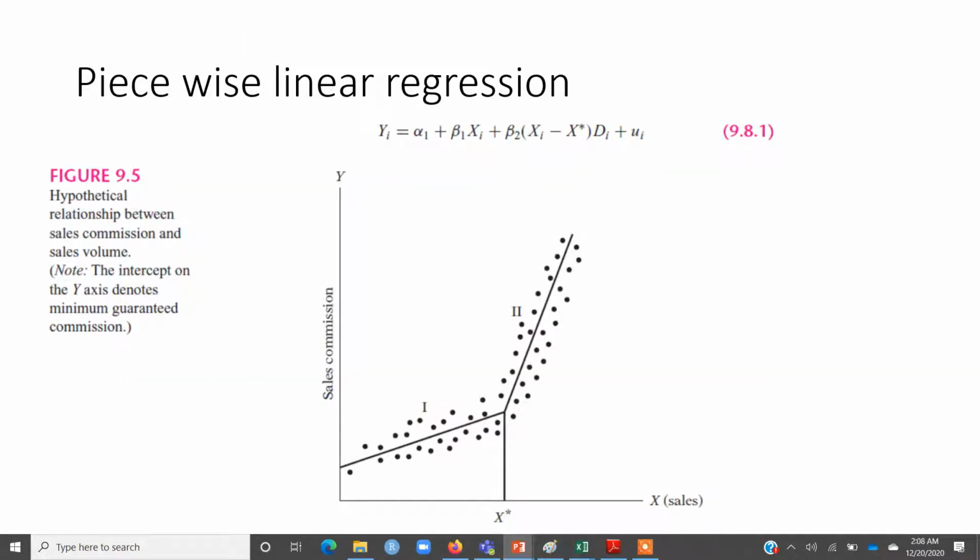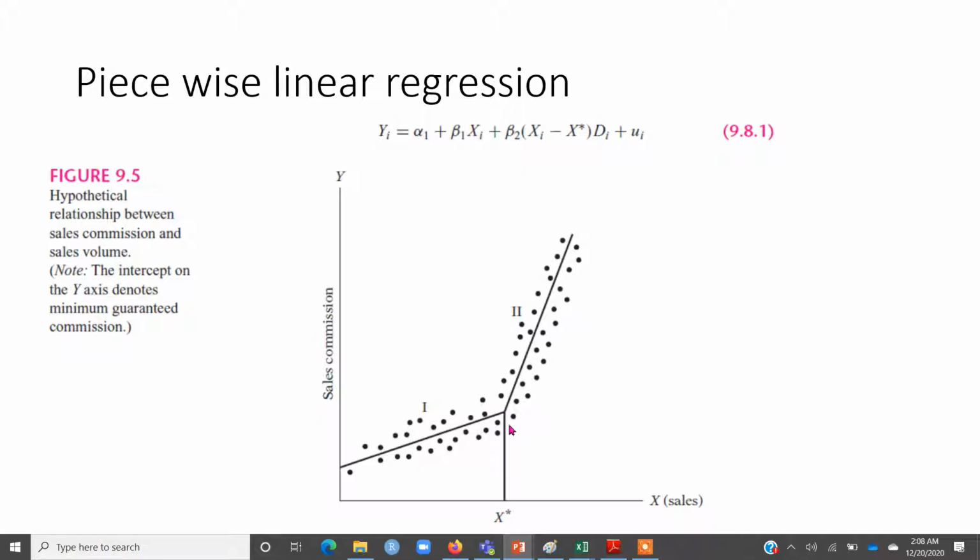Last topic for today's lecture is the piecewise linear regression. Sometimes you have data on a variable and you want to see whether there is a break in the series, that is, the regression is linear but there is sort of a knot or a break point, which is the same as the idea of structural break.